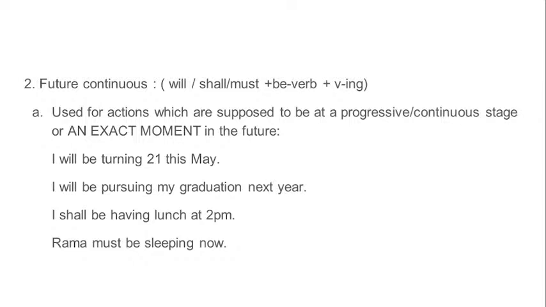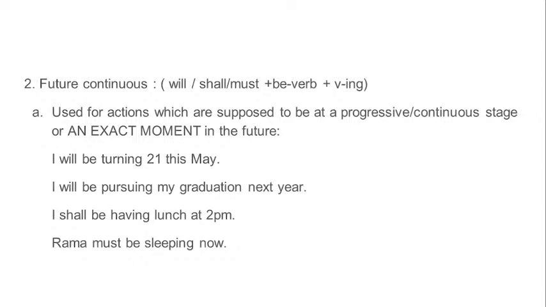So suppose an event which we are talking about, and that will be, as I say always, in live condition, in progressive condition, in continuous condition. That means in the stage of doing that, sometime in the future, or an exact moment in the future, right?